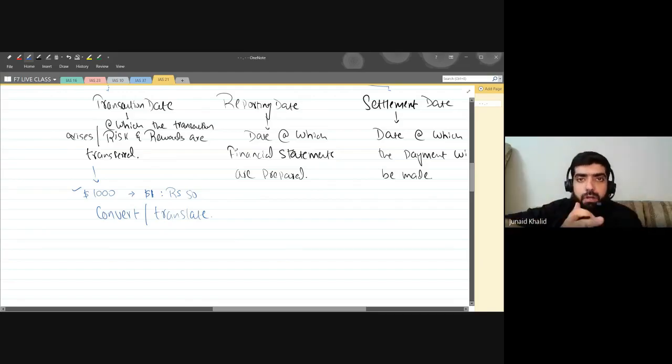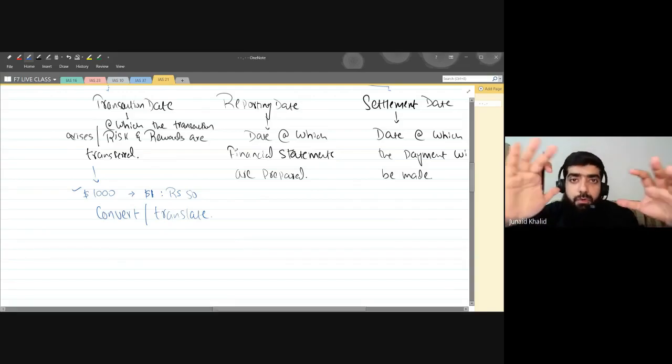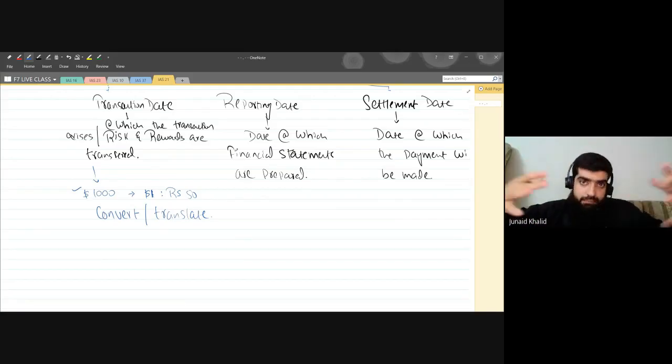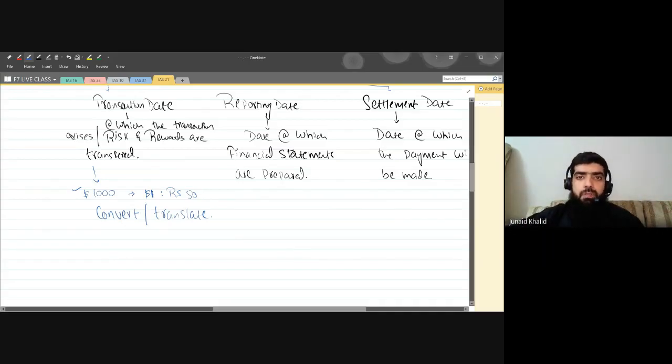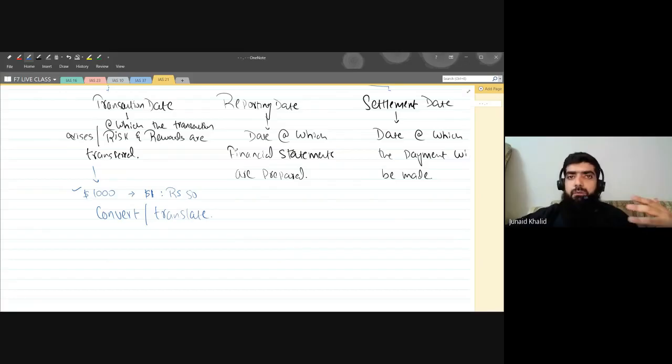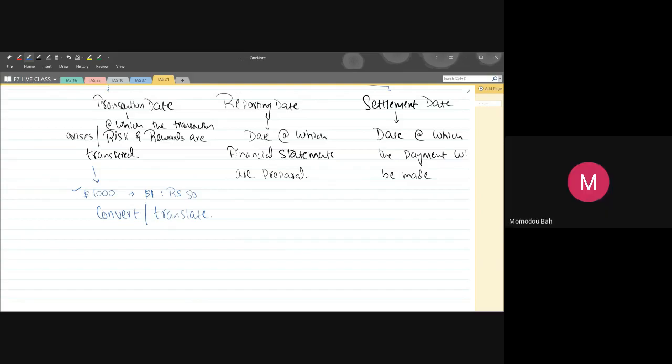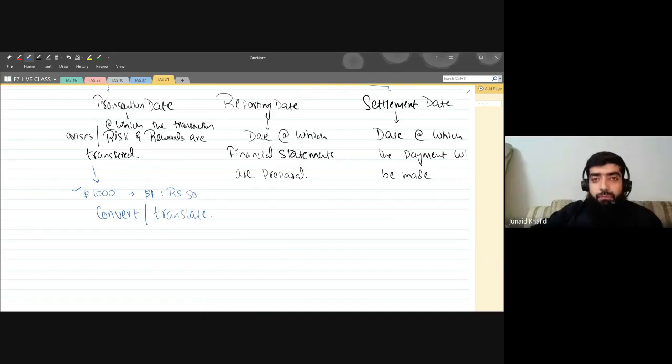From now onwards, you were perfectly fine in saying that we have to convert that amount. Previously, when I had never studied IAS 21, I used to say that too. You will find many laypersons around you using that term, saying we are converting that amount into local currency. But please stop them. Do not use the word convert. Use the word translate. Are you getting me? Yes, sir. So we're not going to convert it, we are going to translate.